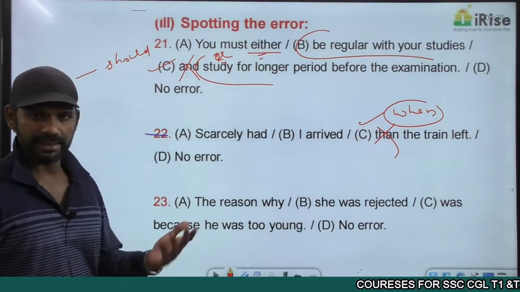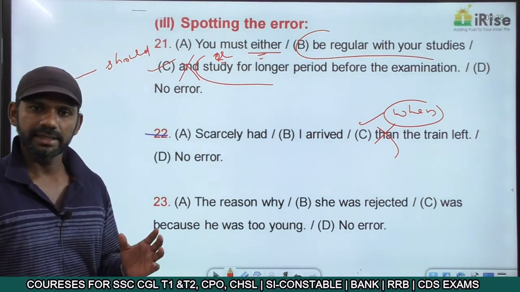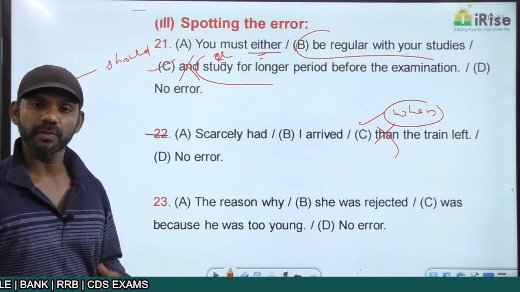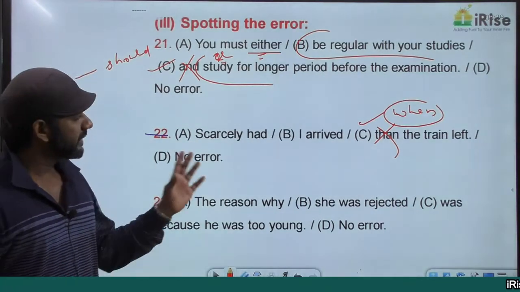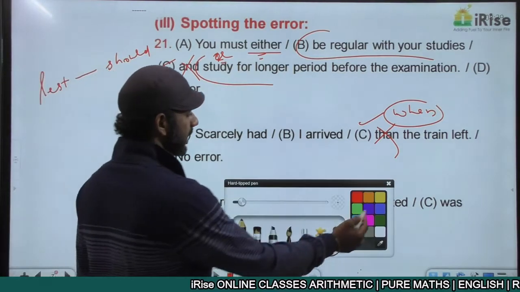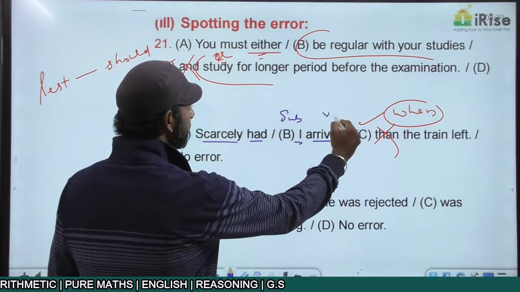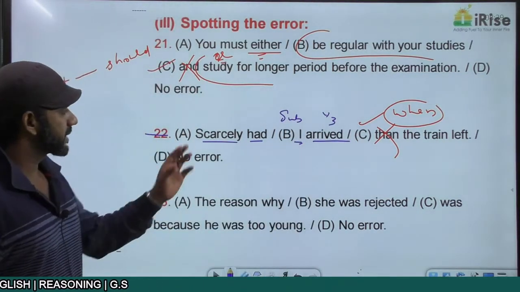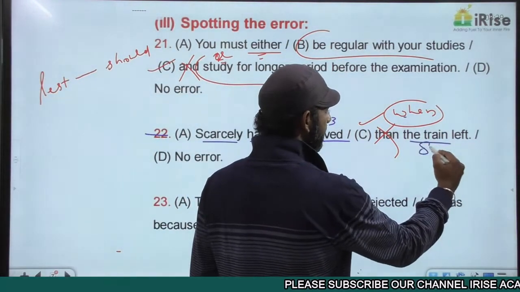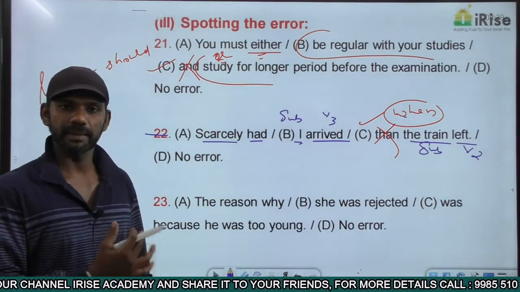Hardly and scarcely mean the same. Now the two orders of scarcely sentences are: scarcely had subject V3 followed by when. The other one is scarcely did subject V1 plural followed by when. We'll see whether the given statement now is grammatically correct or not. The structure: scarcely had I arrived. Scarcely had, the subject is I plus arrived is V3 here because had plus V3. So scarcely had subject V3 followed by when. The train left. The train is the subject, left is V2. There's nothing like subject plus V3, subject plus V2. The whole statement is grammatically correct.